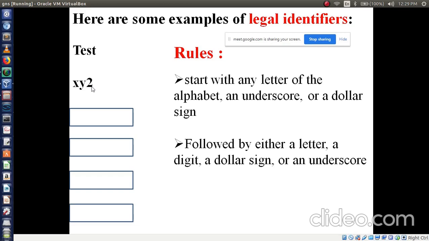Is it clear? Next, Lina, is it valid or invalid? Max load I have written. So it is a valid identifier or not? Why invalid?